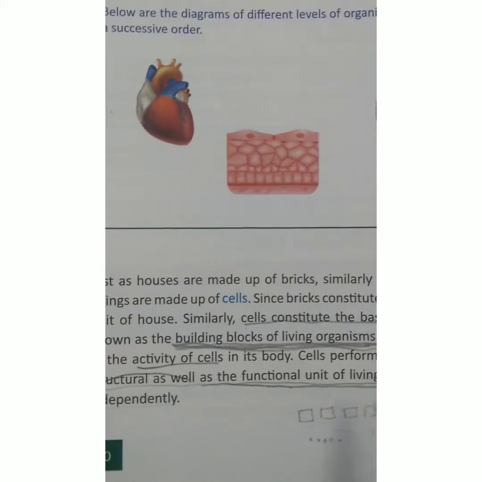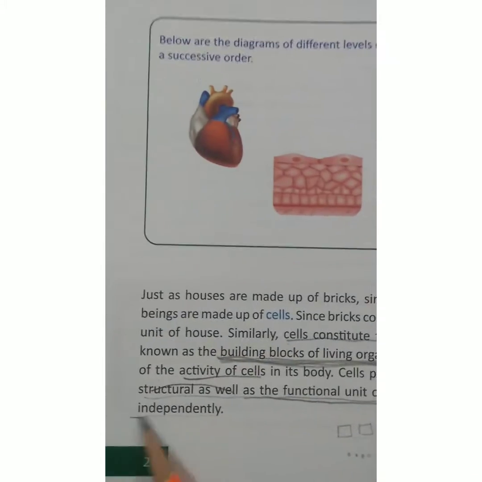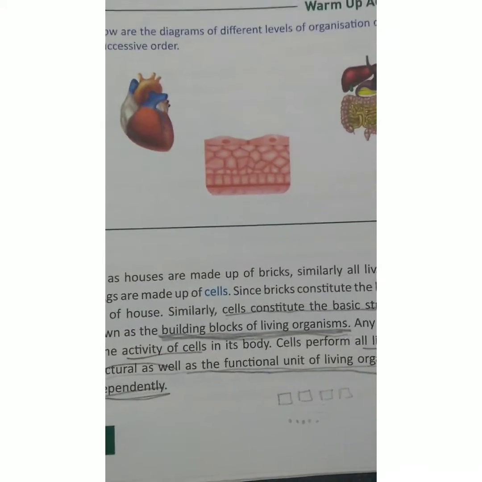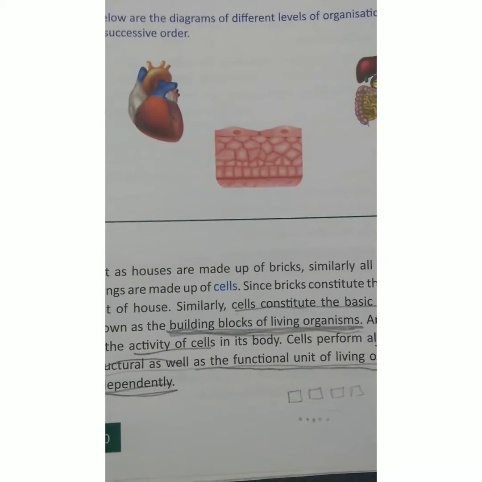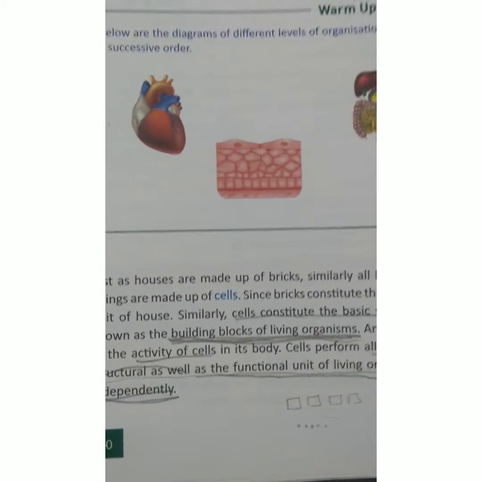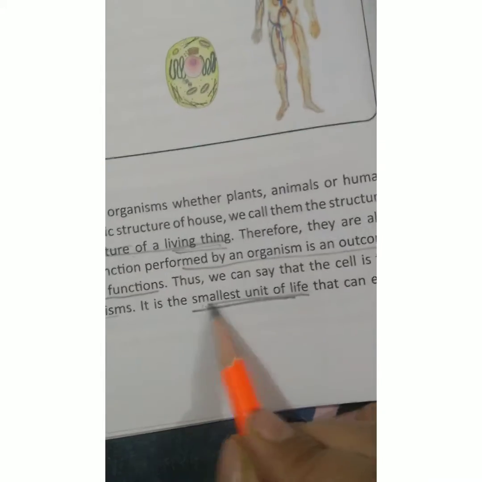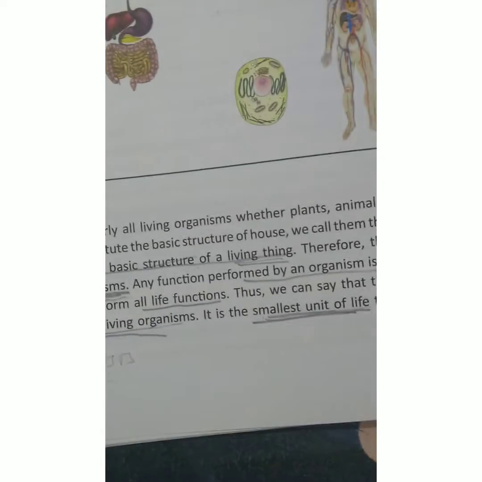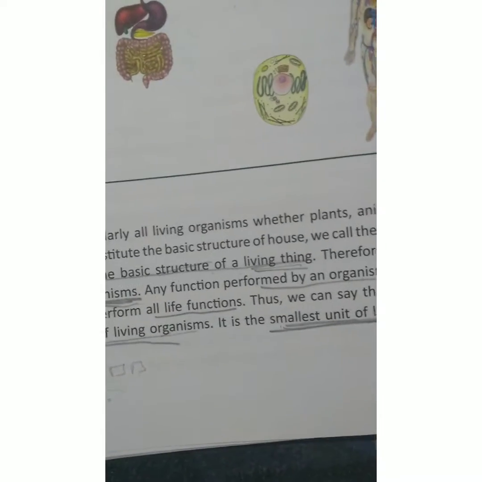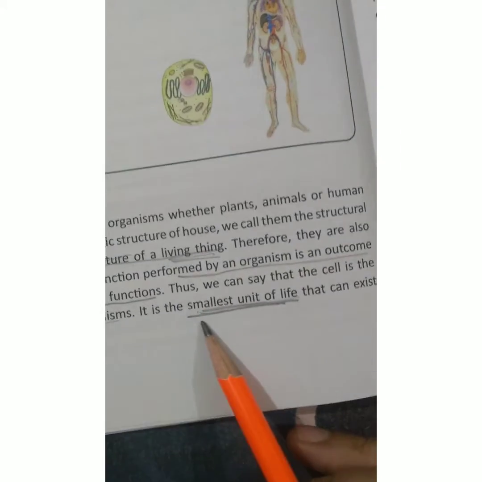Here it is written that a cell can exist independently. It doesn't need the help of any other to grow. And it is the smallest unit of life. In the whole of our body, it is the smallest unit of life. That is called a cell.